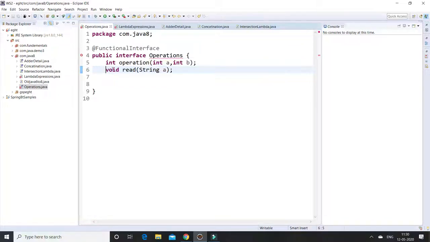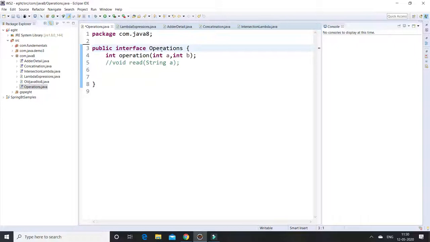What happens if I declare one abstract method and I am not using the functional interface annotation? Is it considered a functional interface? The answer is yes, because the compiler itself looks at the interface level, which has one abstract method and default methods also, then it will be considered a functional interface.